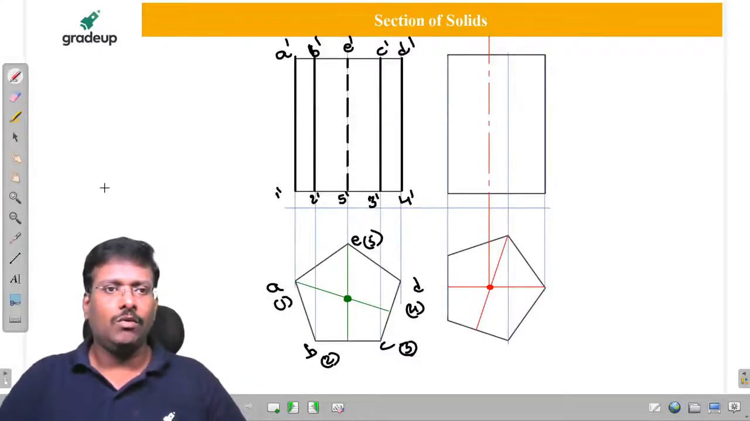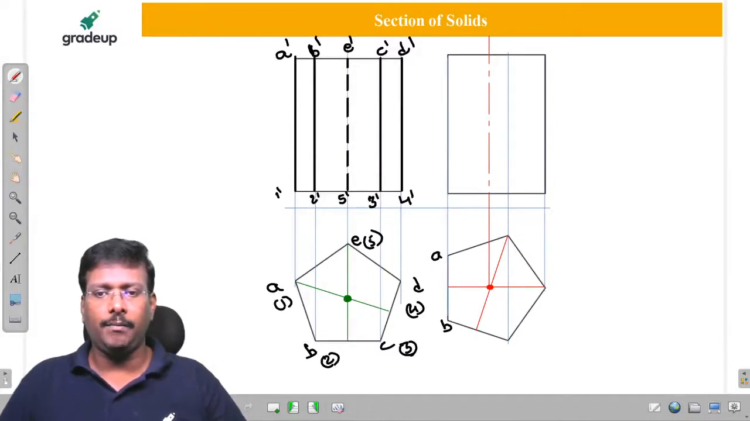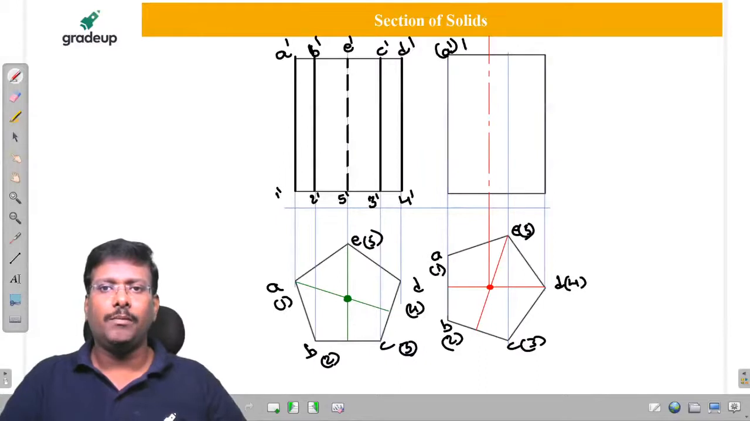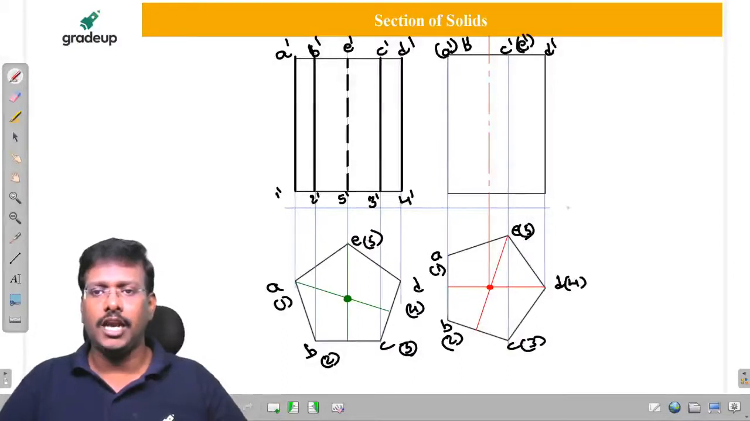But numbering-wise, we have to give it. This is A. Top I have assumed as A, B, C, D, E. And here it is going to be 1, 2, 3, 4, 5. So now this point will become A dash, B dash. You know why I kept it in bracket? C dash, E dash, this is D dash, 4 dash, this is going to be C dash and E dash, but E dash should be in bracket, and here also 1 dash, 2 dash.